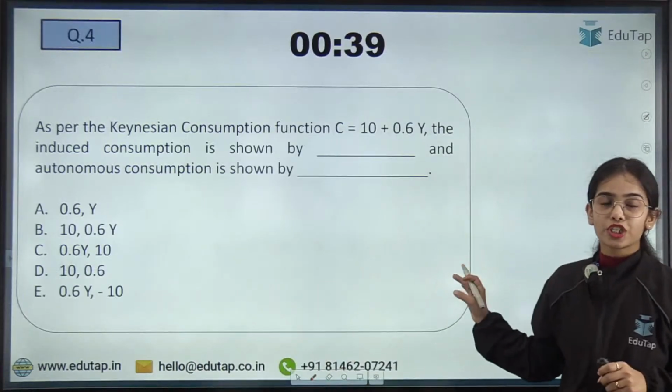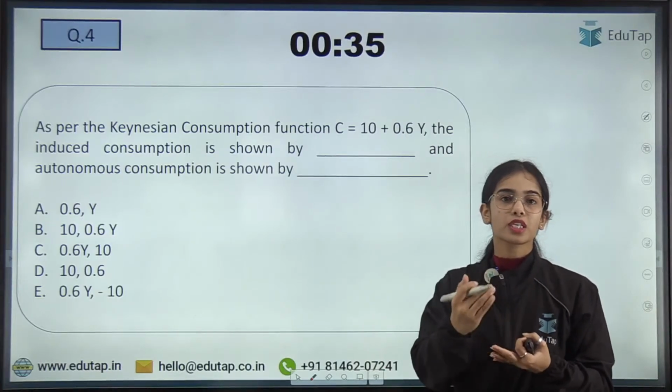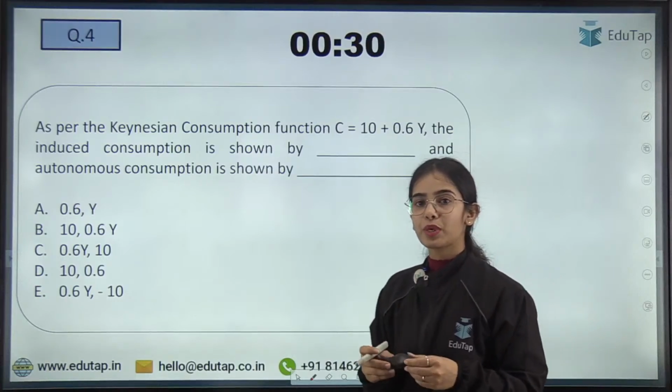Now coming to the next question: as per the Keynesian consumption function that is given, what is the induced consumption and what is the autonomous consumption? Try to answer this question.